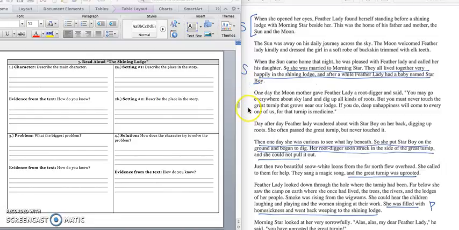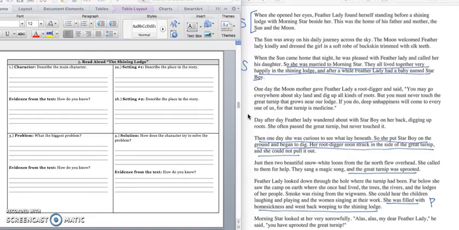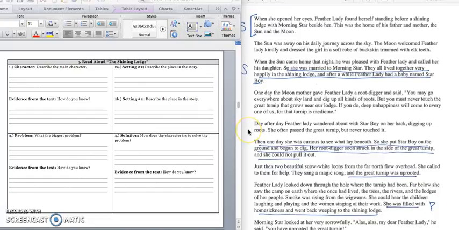One day, the Moon Mother gave Feather Lady a root digger and said, "You may go everywhere about Skyland and dig up all kinds of roots, but you must never touch the great turnip that grows near our lodge. If you do, deep unhappiness will come to every one of us, for that turnip is medicine." Day after day, Feather Lady wandered about with Star Boy on her back, digging up roots. She often passed the great turnip, but never touched it.